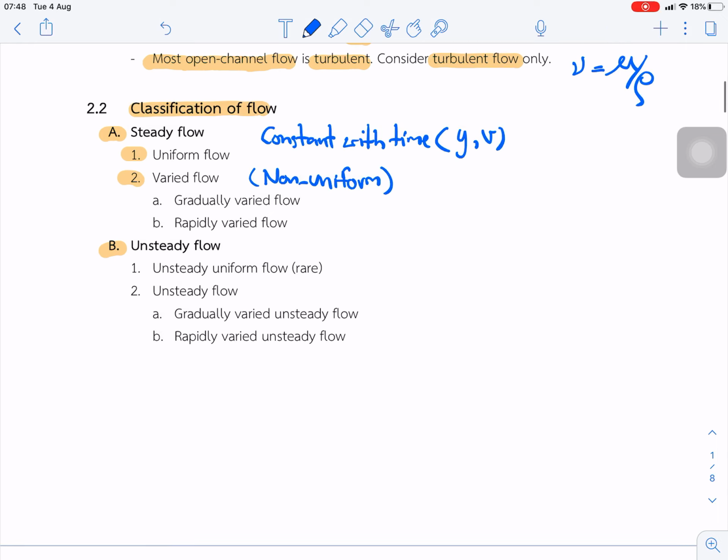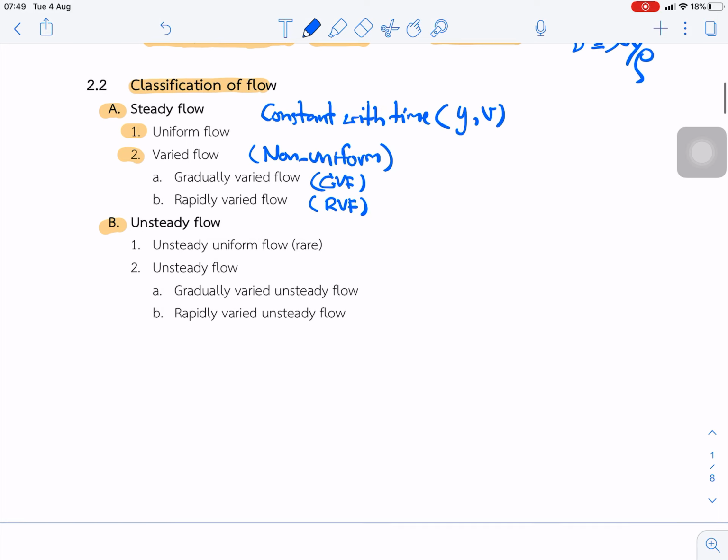And the varied flow or non-uniform flow is classified into gradually varied flow and rapidly varied flow. And for the unsteady flow, first is the unsteady uniform flow, that is a rare phenomenon. And the second is the unsteady non-uniform flow.